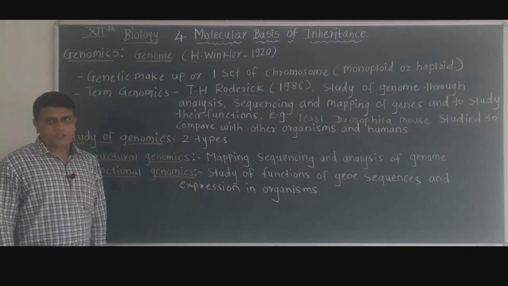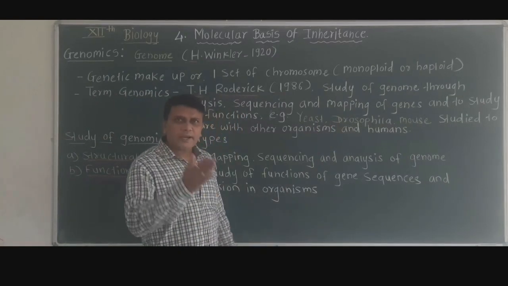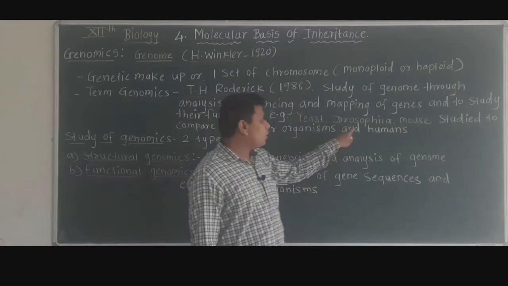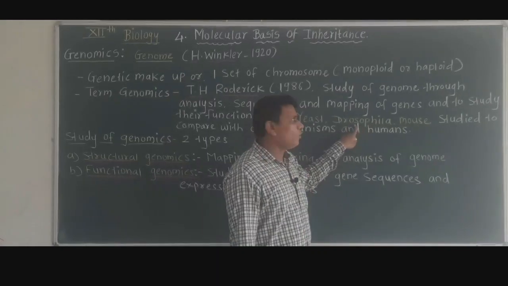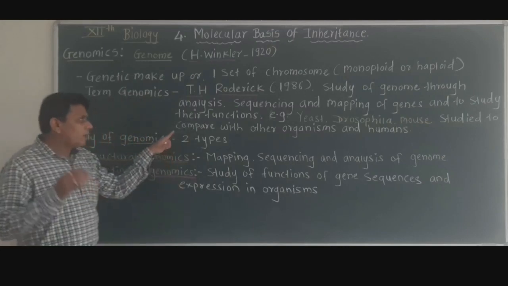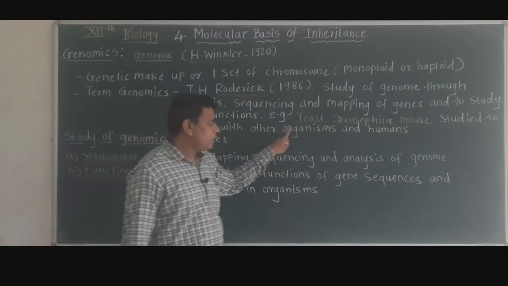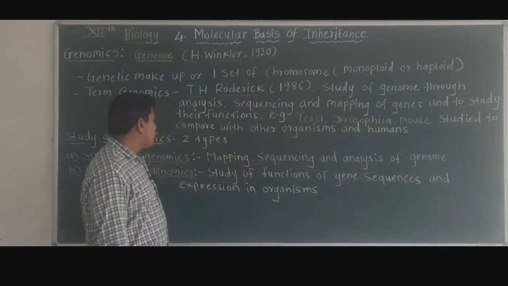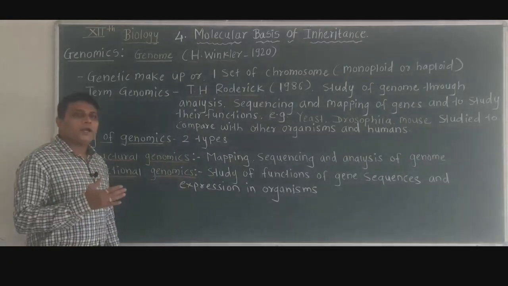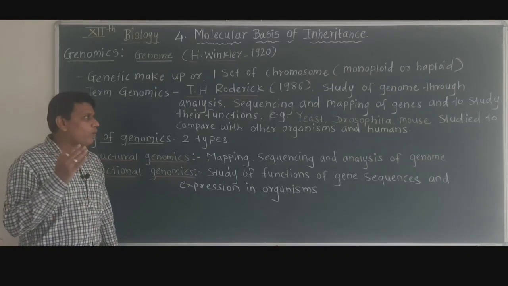For example, yeast, you know that yeast is a type of fungus, or it is a type of unicellular fungus. Then Drosophila is also called fruit fly. Mouse. So these organisms are studied and their genome is studied to compare with other organisms as well as human beings. So by the study of genomics, the knowledge regarding the different genes in different organisms is acquired.